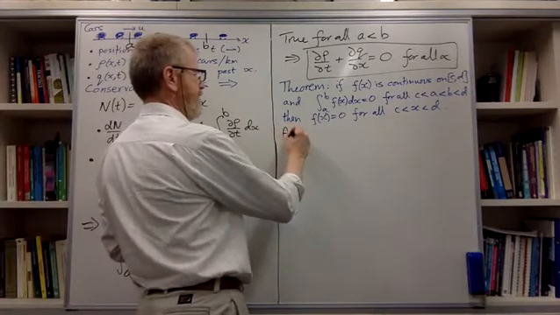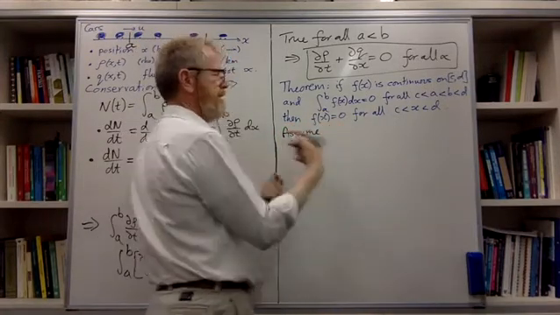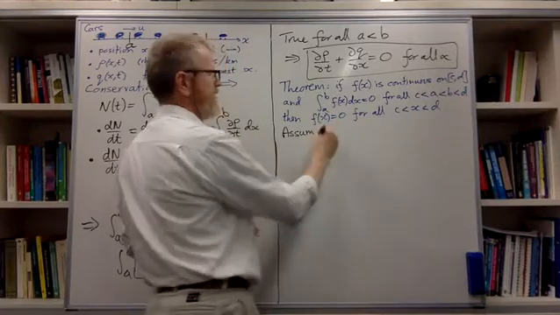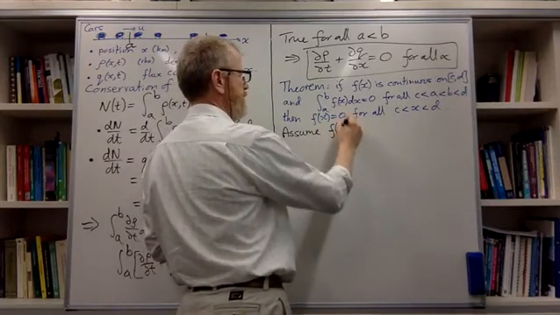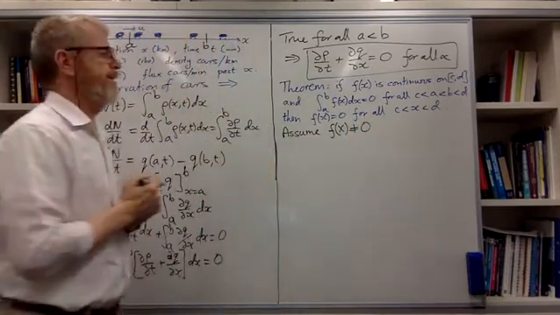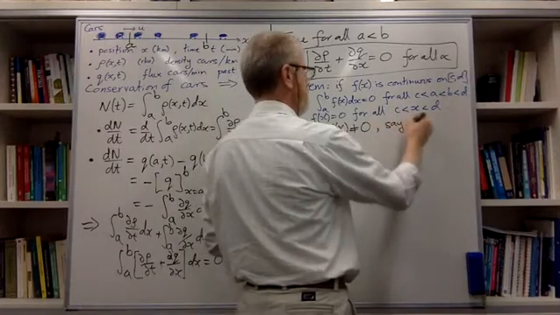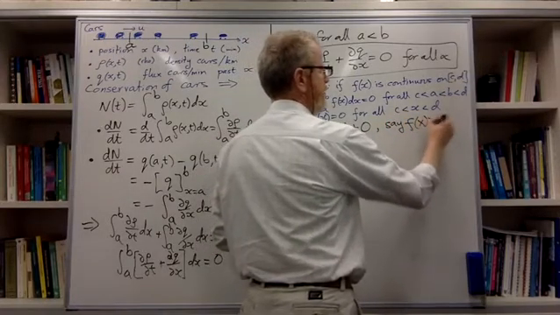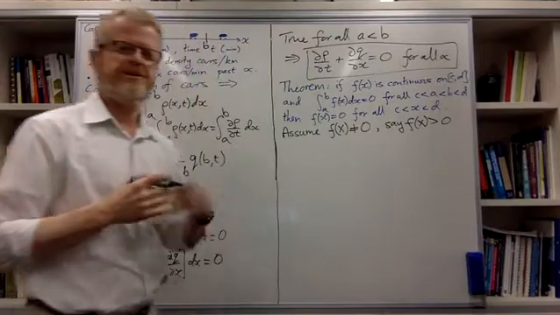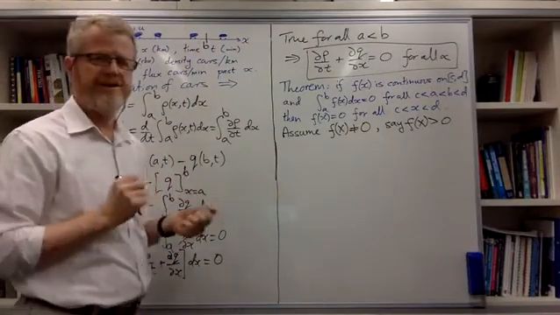Right. So here is what we're going to contradict. Assume there is an f and an x such that f of big X is not 0. And in particular, let's work with the case where it's positive. The case where it's negative is exactly the same, but just with a few signs.